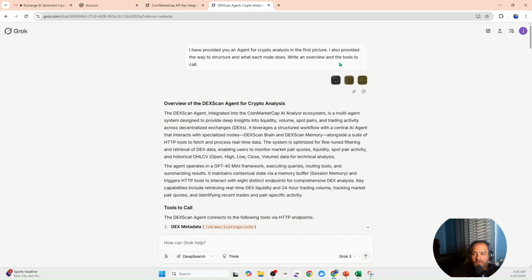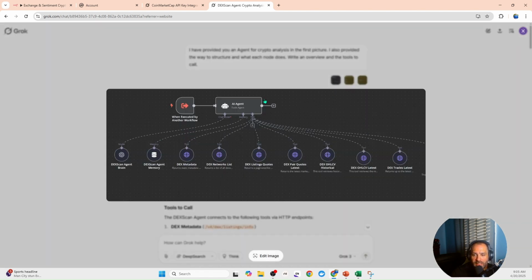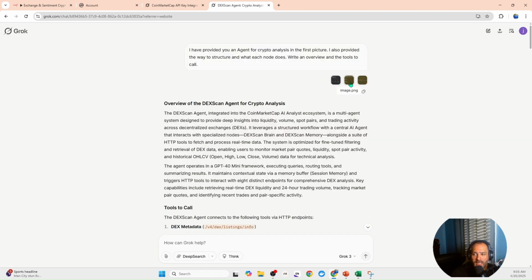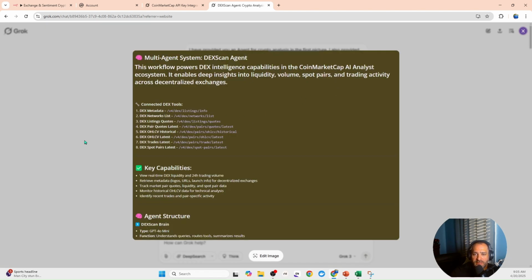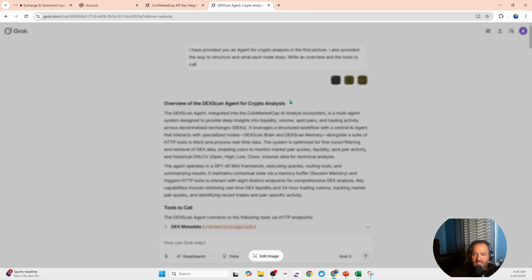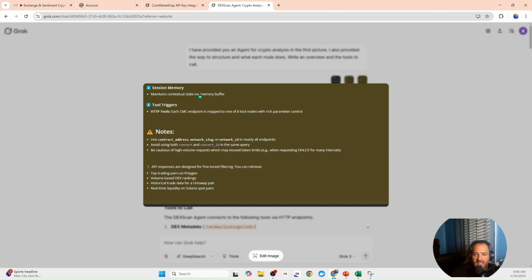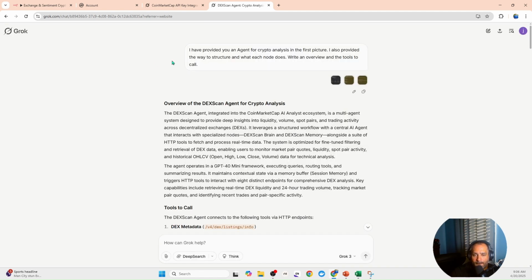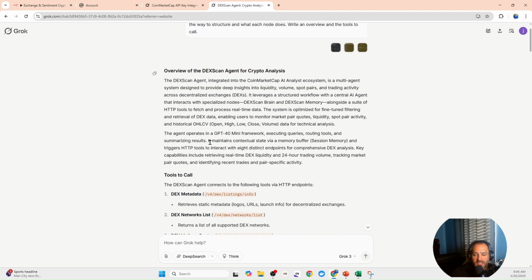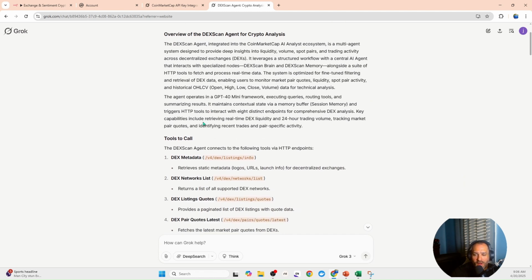Write an overview and the tools to call. Then I took a snippet of it and showed it the agent, and I also showed it the instructions, and then the notes and what it's doing. From that, Grok gave me this information, and it wasn't quite what I wanted.